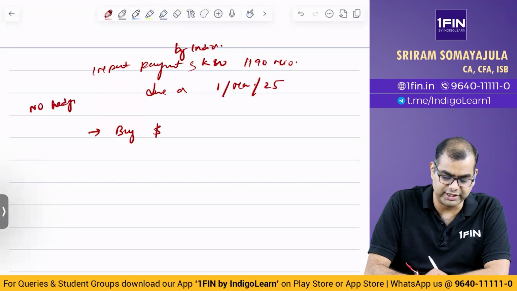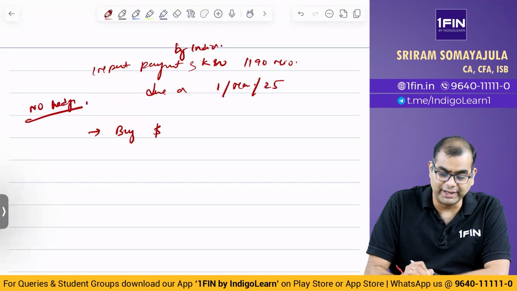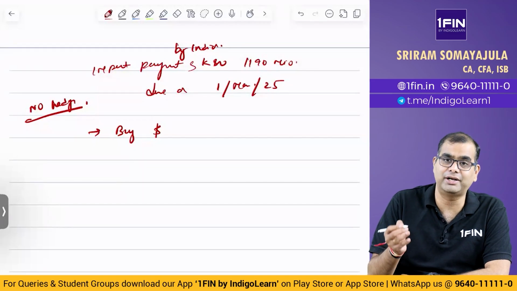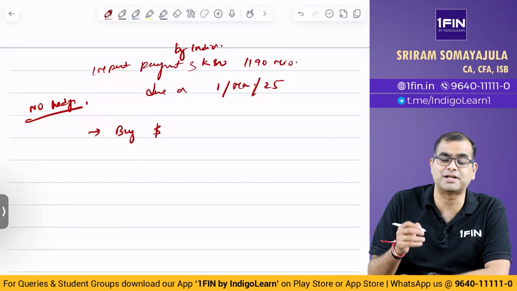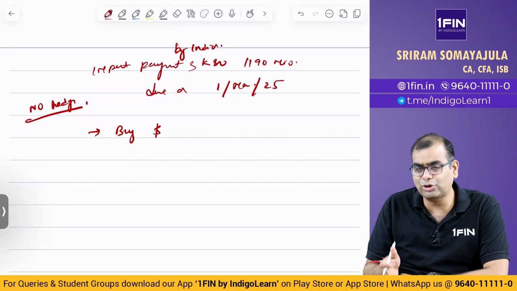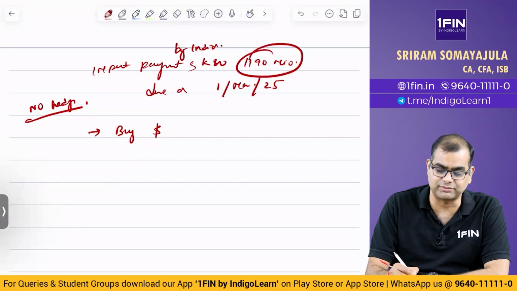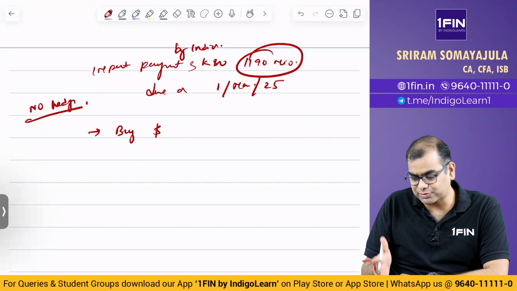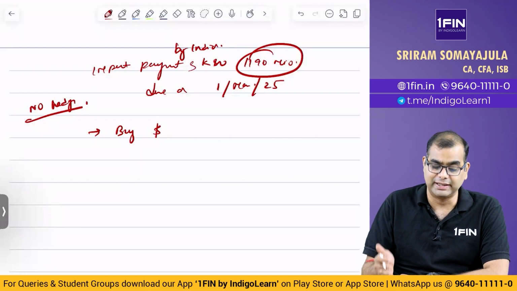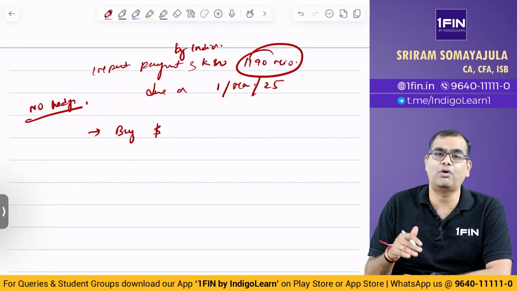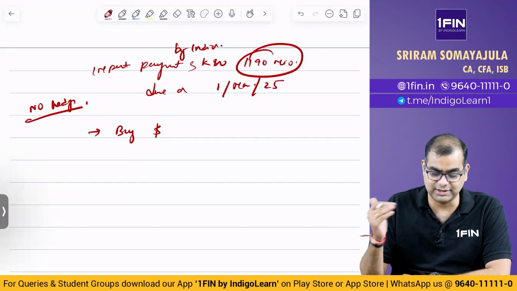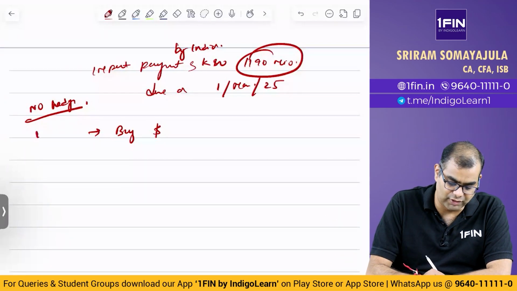They said first no hedge. In the no hedge scenario, buy dollar. What am I doing here? Am I computing the value on 1st Feb or 1st March? First I will compute on 1st Feb, what it is in rupee terms, because this is in Korean won terms. I need to know my exposure, the value of the imports I have made in INR terms. Then I will see what the payment is on 1st March, whether there is an increase or a decrease.